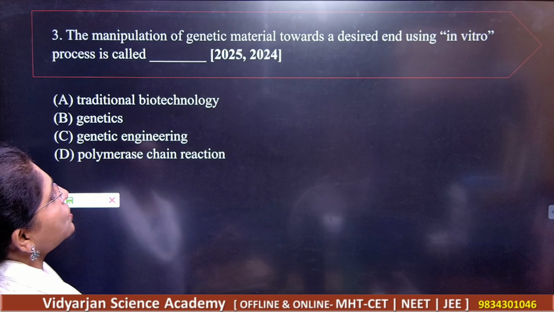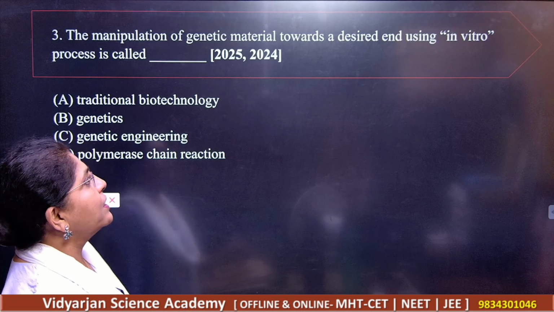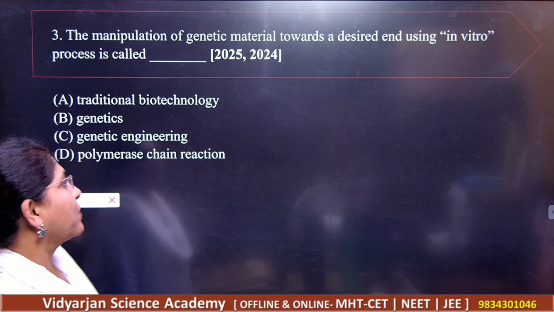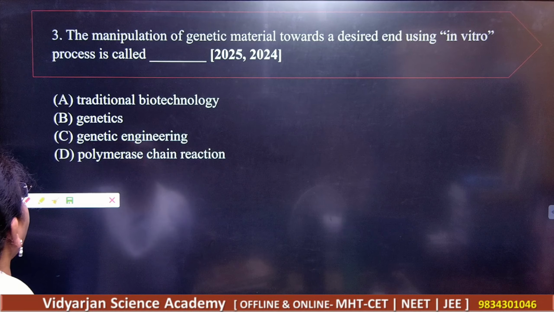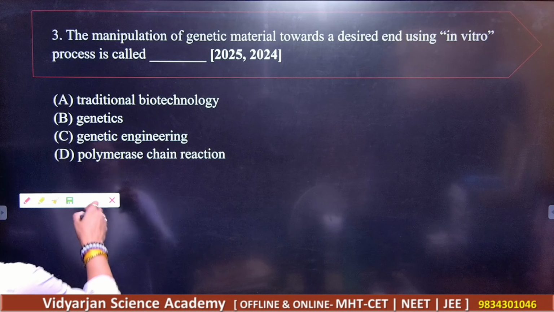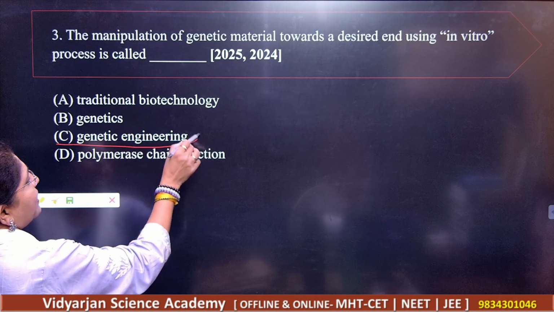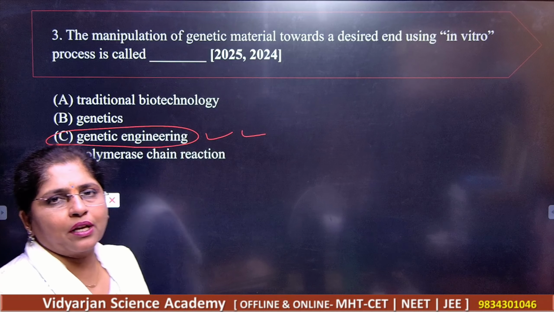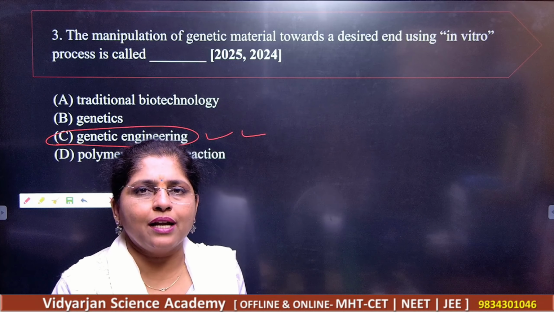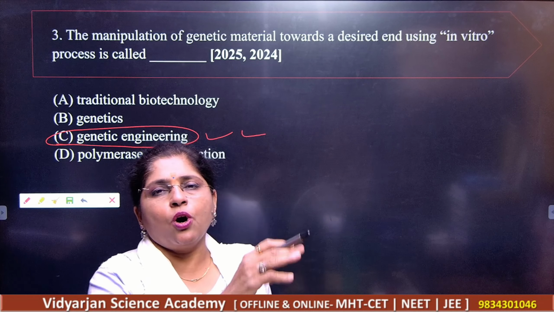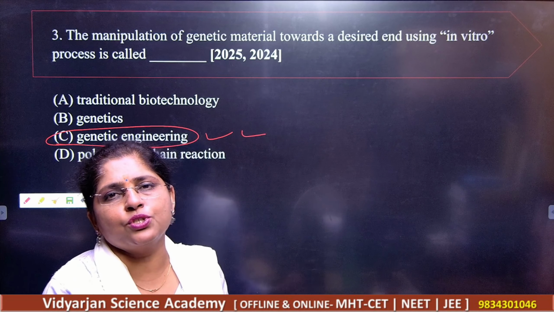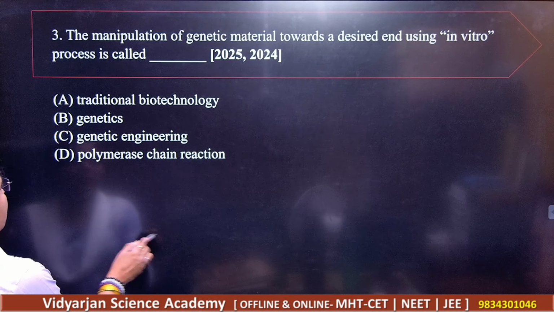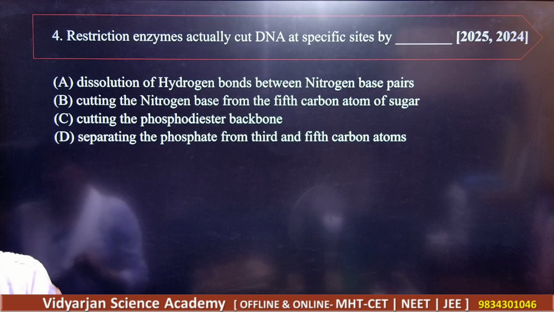The manipulation of genetic material towards a desired end using in vitro process is called as. So what you will say here, it is nothing but genetic engineering. You know that cutting and pasting, cutting the desired gene and putting these genes into the new genome, so it will be genetic engineering, right? C is the correct answer.